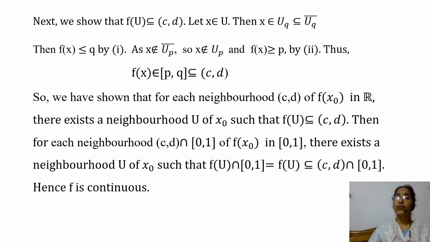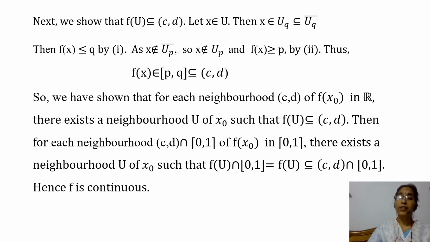So we have shown that for each neighborhood, that is the open interval (c, d), of f of x naught in R, there exists a neighborhood U of x naught such that f of U is contained in the open interval (c, d). But we want to show that there is a neighborhood in the space closed interval [0, 1].